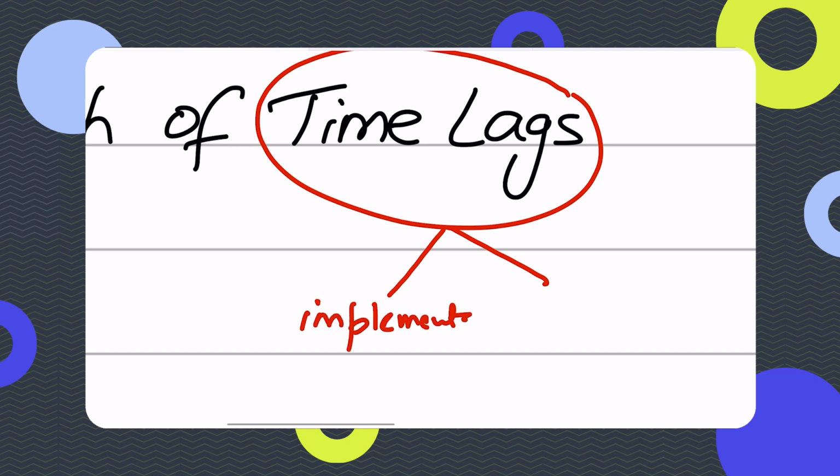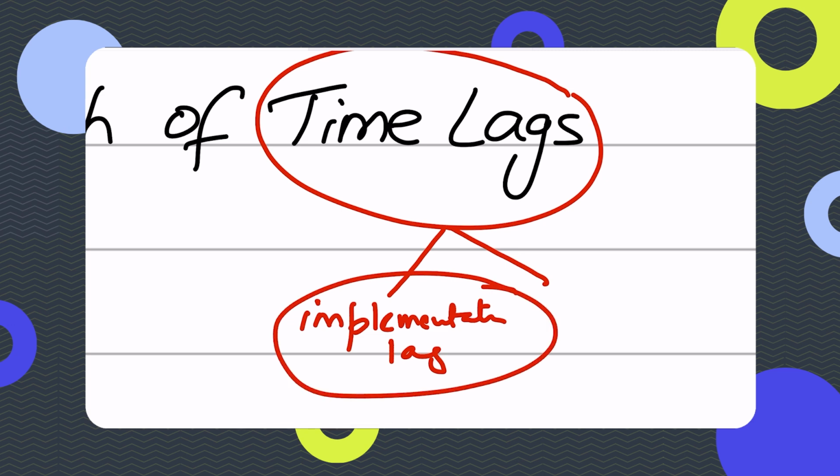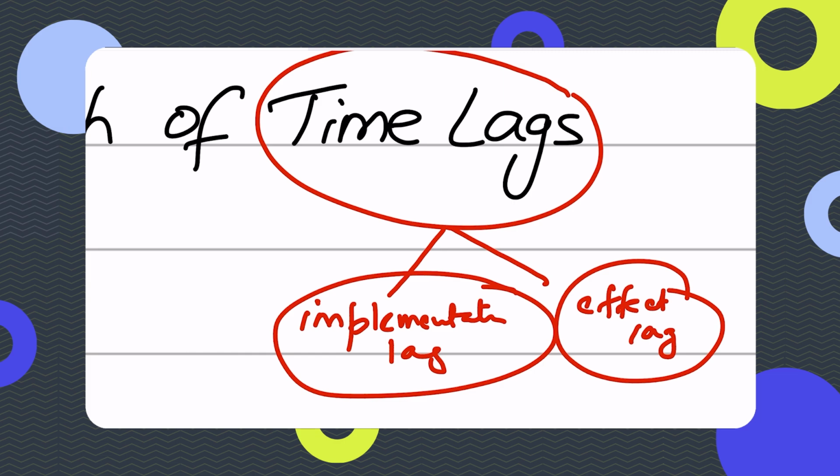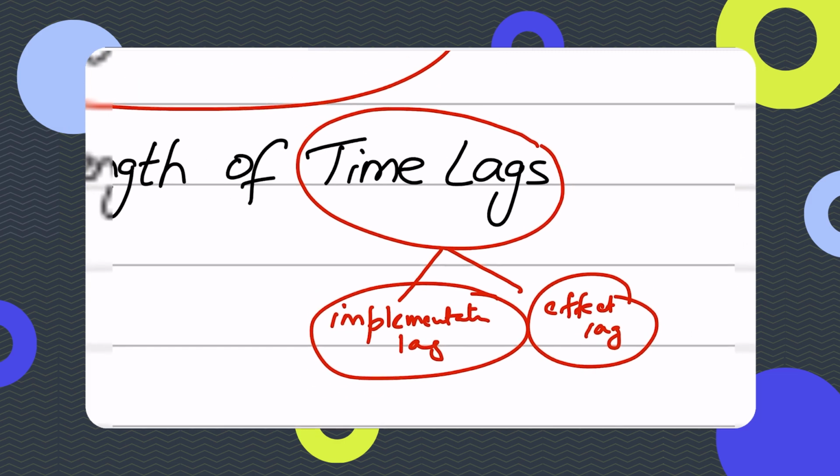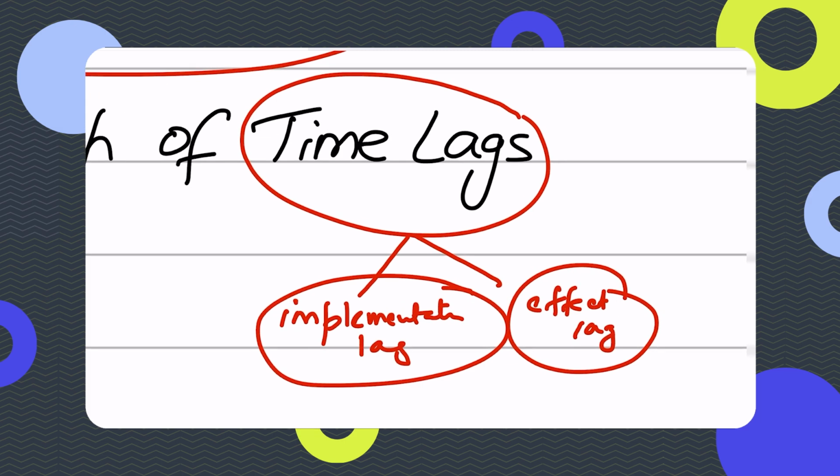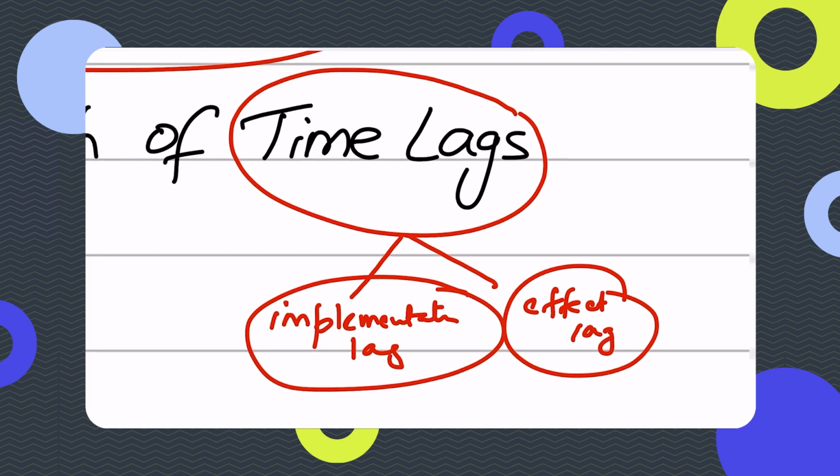The implementation lag is the time where the policy needs approval. The government has decided, but it takes time for it to be approved, right? So this is the implementation lag. And then you have the effect lag. The effect lag is when the policy actually starts to influence aggregate demand. Mentioning this would make you look so much better than all the other candidates.